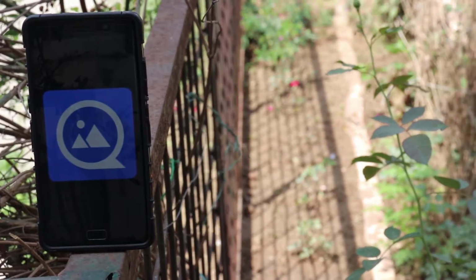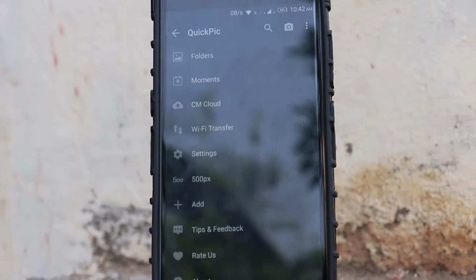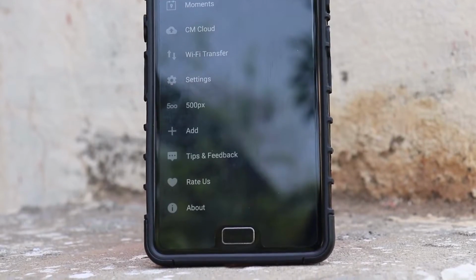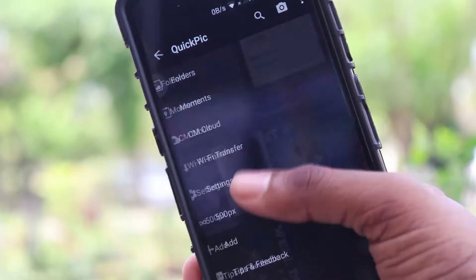It was bought by Cheetah Mobile last year, and immediately it started uploading user data to their own servers. So are there any alternatives for the same? Yes, there are many alternatives, but I would suggest two of them: Google Photos and the Asus Gallery app, which I personally use.